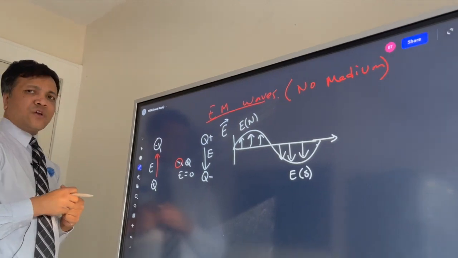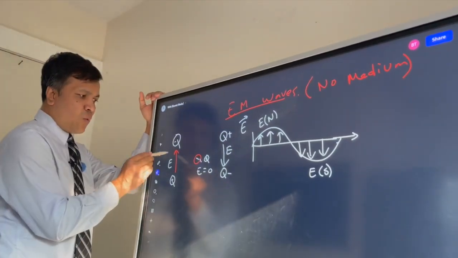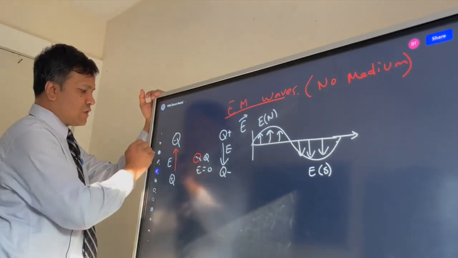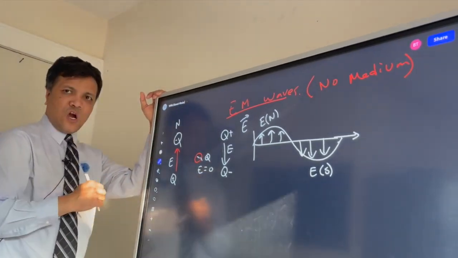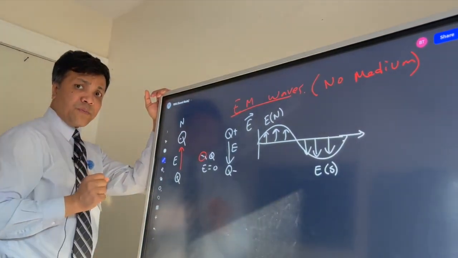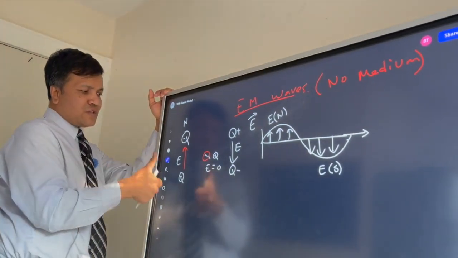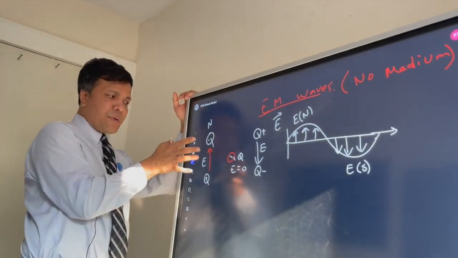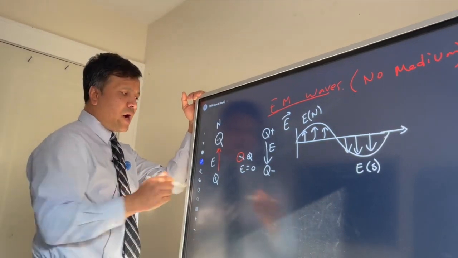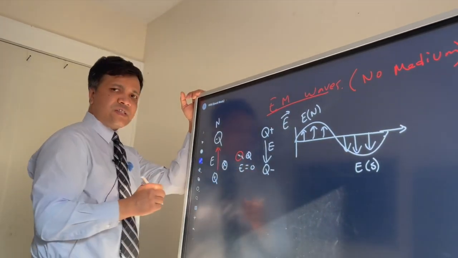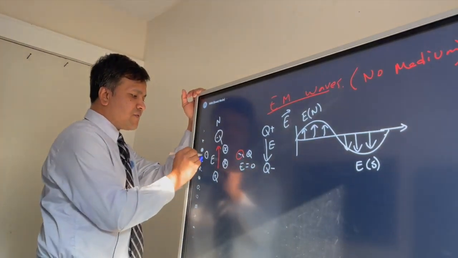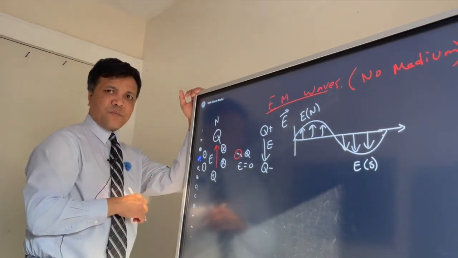All right, so now we're going to talk about the magnetic field. If a wire carries current and the direction is to the north, you can use the right hand rule to find the direction of the magnetic field. Use the thumb up and curl your fingers around the wire. You see that this magnetic field is going into the page, and this magnetic field is coming out of the page.